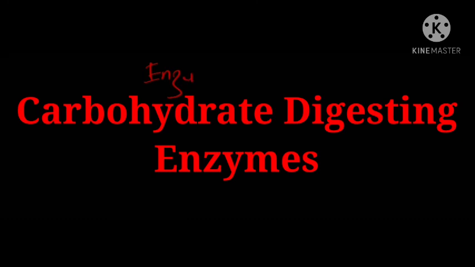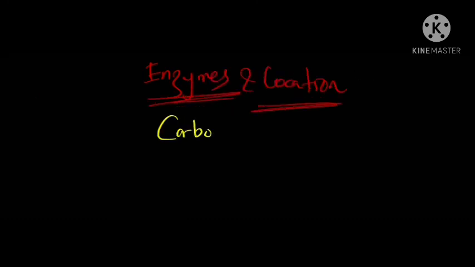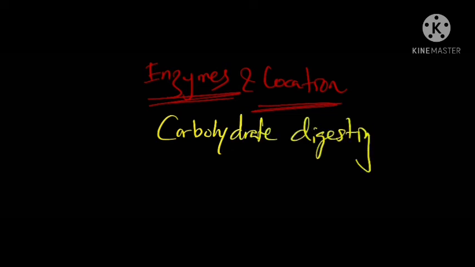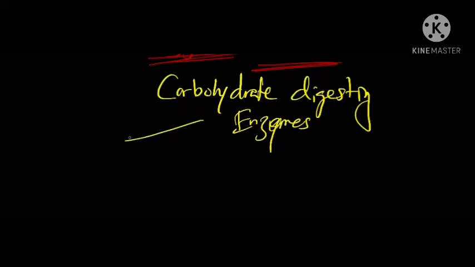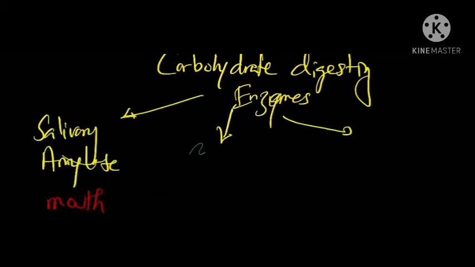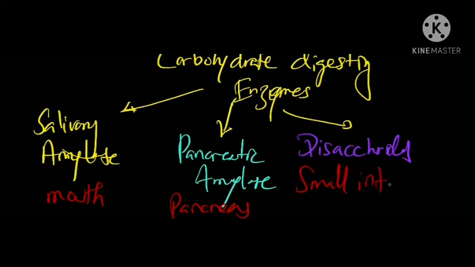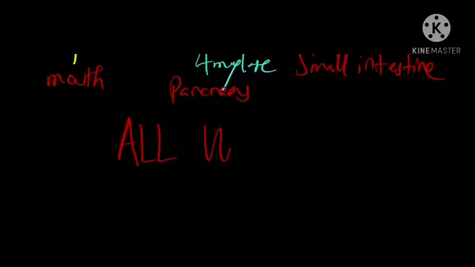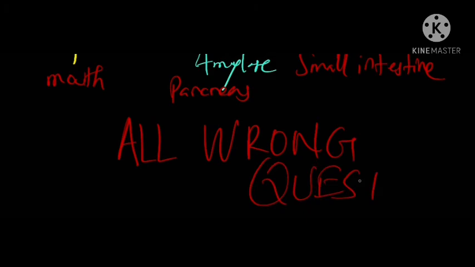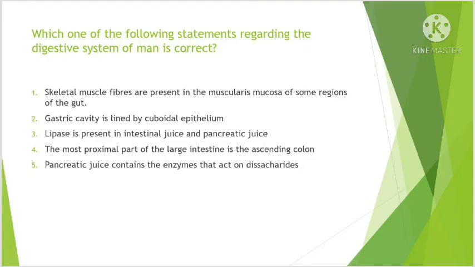And the fifth one is again about enzymes in chemical digestion and their location. Now we know that it's a carbohydrate digesting enzyme. Carbohydrate digesting enzymes are 3. The first one is the salivary amylase, which is in the mouth, the second one is pancreatic amylase, which is in the pancreas, and the third one is disaccharidases, found in the small intestine. So the fifth statement is wrong as well. So this is an all wrong question. So the answer for this question is all.